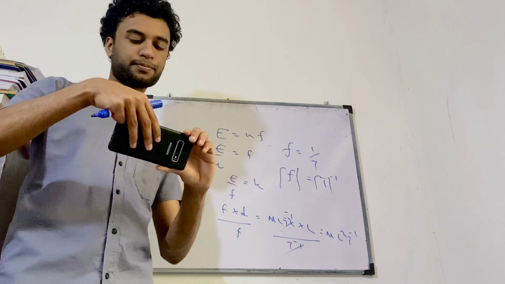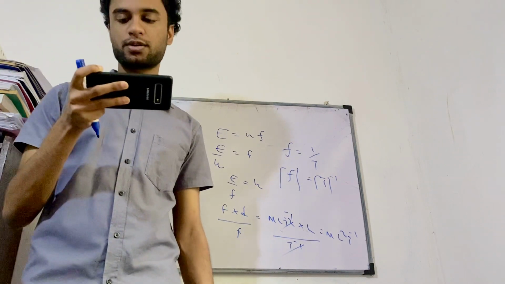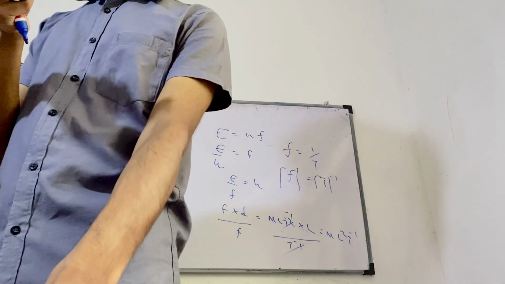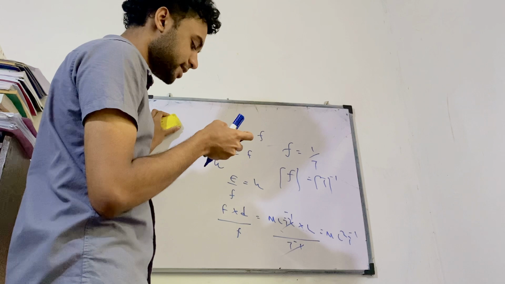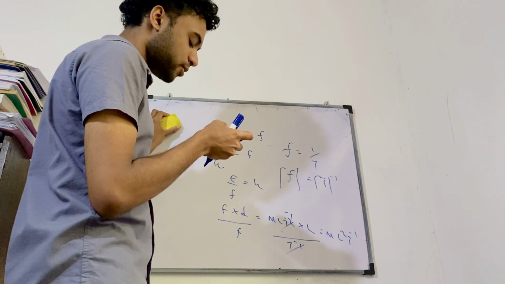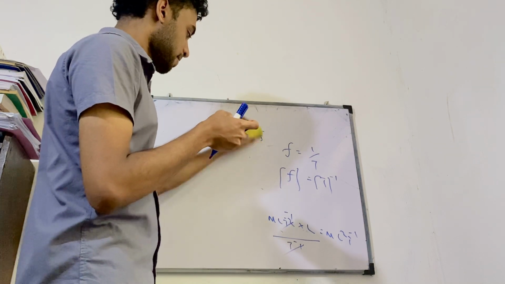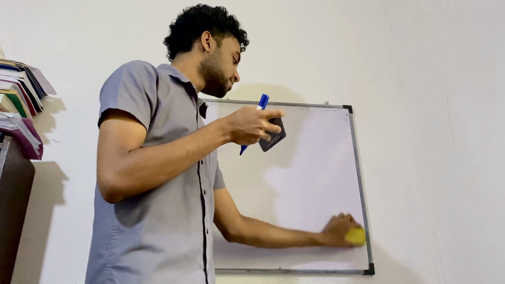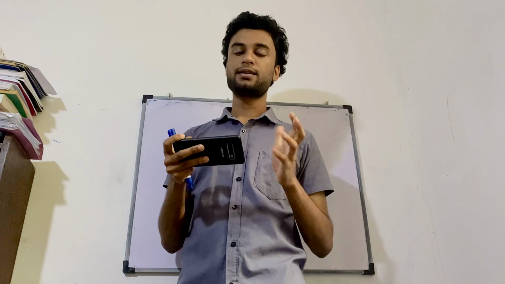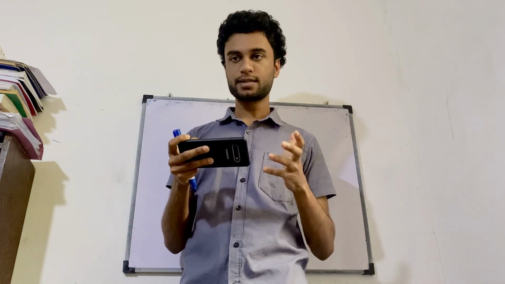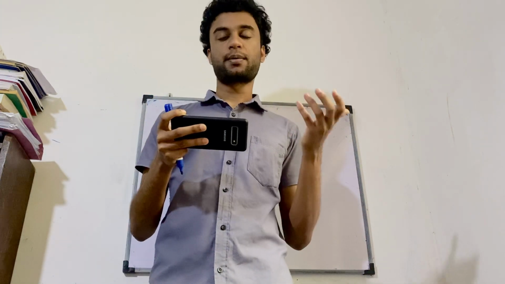Right, the second question. Figure A shows the scale of a micrometer screw gauge when the spindle and the anvil touch each other. Figure B shows the scale when a metal sphere is properly placed between the spindle and the anvil. The pitch of the screw is 0.5 millimeters and the circular scale is divided into 50 equal divisions. Now many people memorize this concept of zero errors, positive zero error, negative zero error. I don't like that. You don't have to memorize this. Just consider zero errors as readings. Then you should understand what you should do. Should you add or subtract, logically?